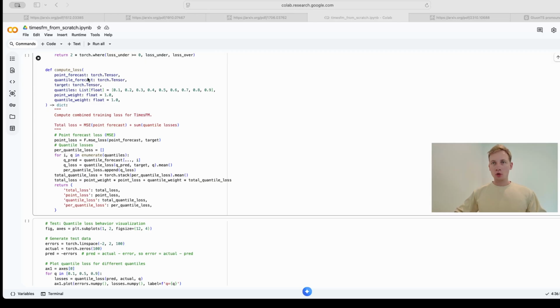And in compute loss, we tie it all together into a single objective function that TimesFM can optimize. We calculate the standard mean squared error for our single point forecast. Then we loop through all 9 of our target quantiles, calculate the pinball loss for each one, and sum them up. The model learns to draw the median line and the entire probabilistic fan of possibilities simultaneously.